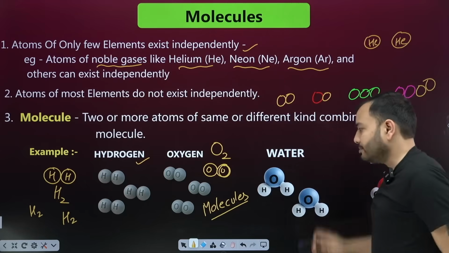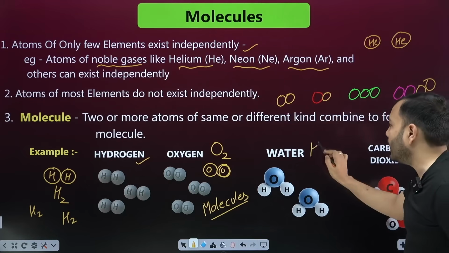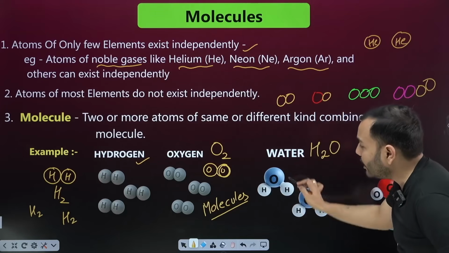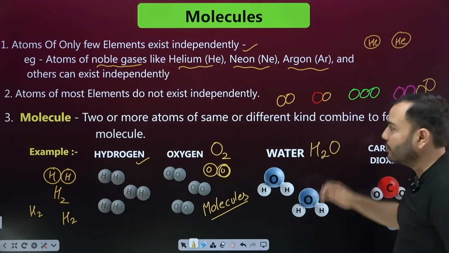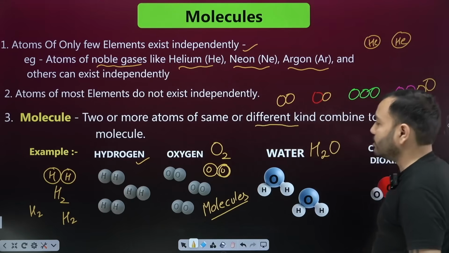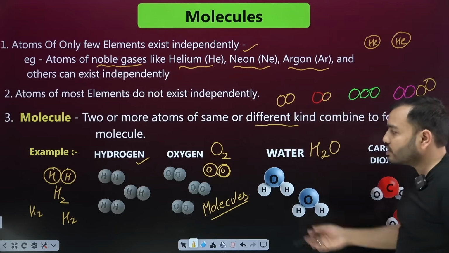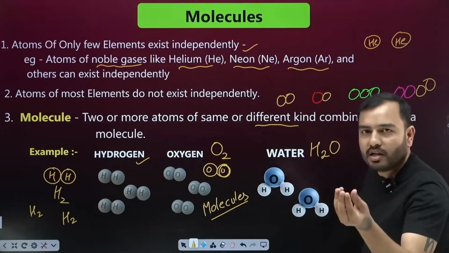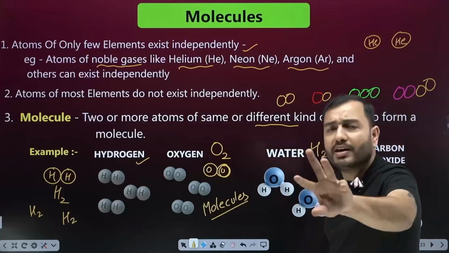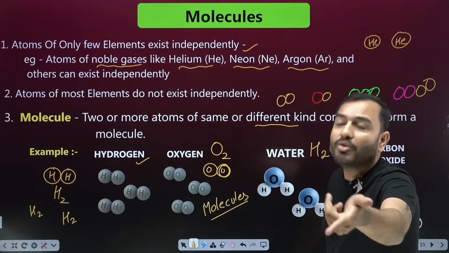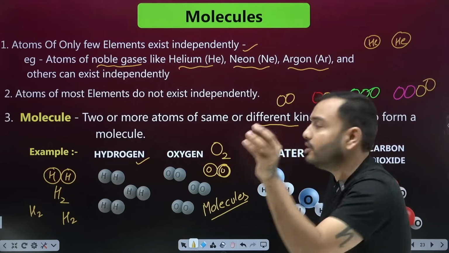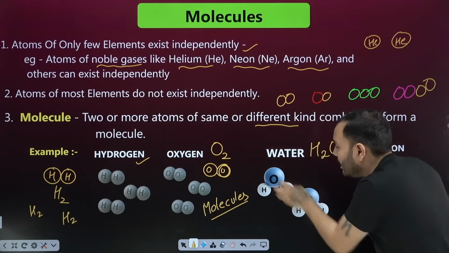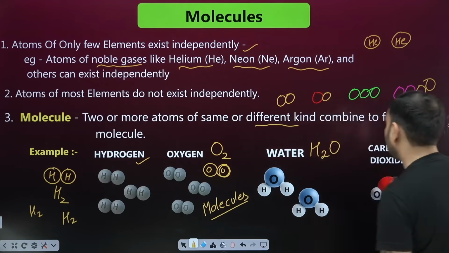Like water. Now, what is the formula of water? H2O. Let's see what water is: two atoms of hydrogen stuck together with one oxygen. So they can be different kinds of atoms too. They made water, right? They can be of the same kind stuck together, or of different kinds. Water is not made of atoms; water is made of molecules. When I look inside water, I find small water molecules. H does not exist independently; it is not found all alone. It's found in a group.